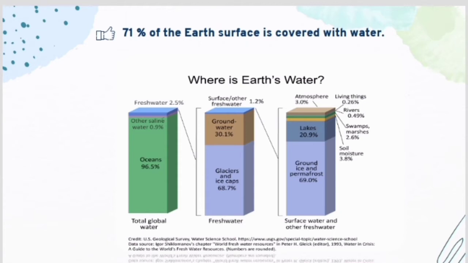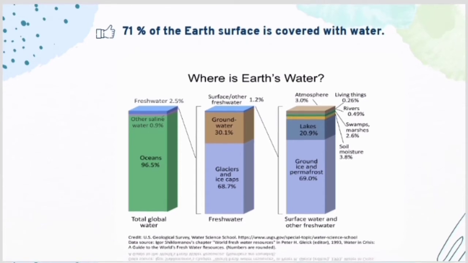The surface water is about groundwater. It is about 69.0%, and as lakes it is about 20.9%. In the atmosphere it is in the form of 3%, and with the soil moisture it is 3.8%. Like that it is separated according to the surface level of the water. So this diagram is very important. It's given in your book also.